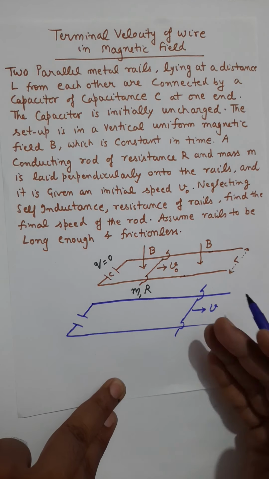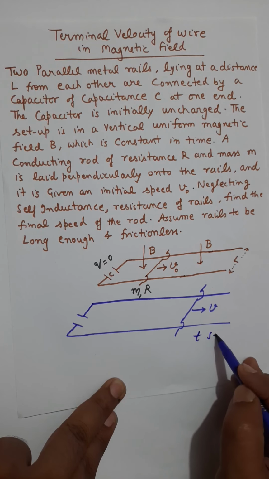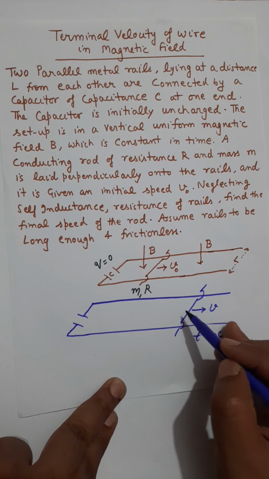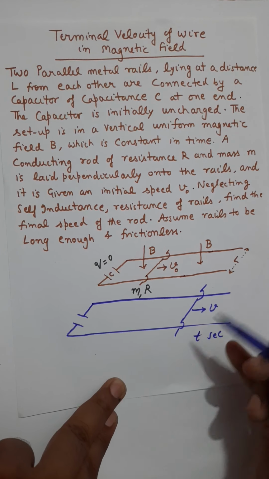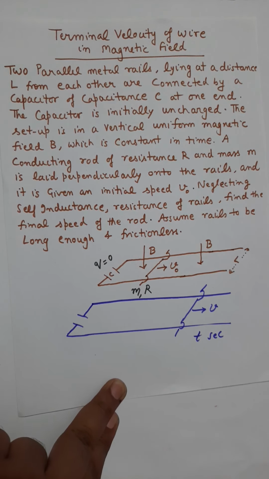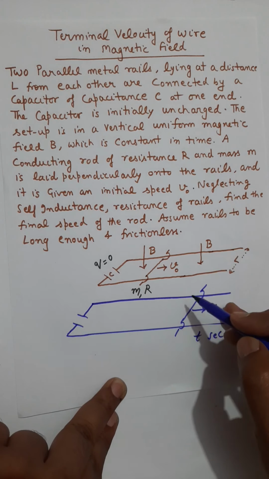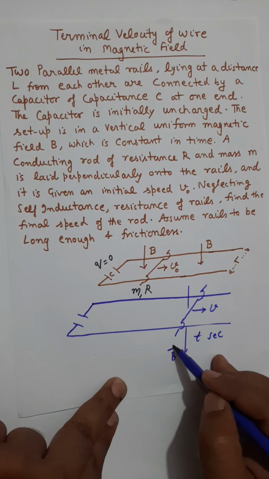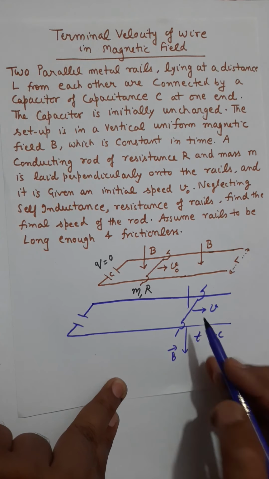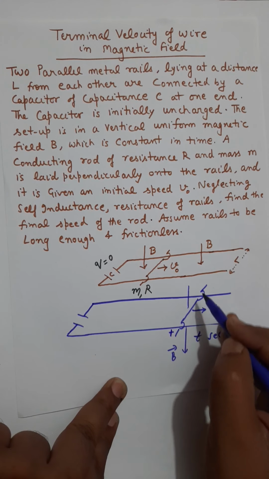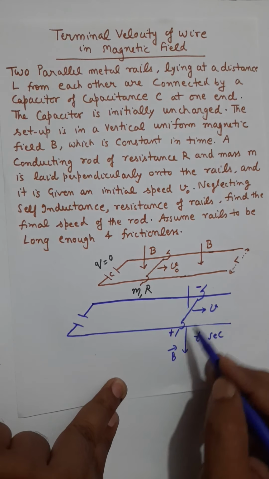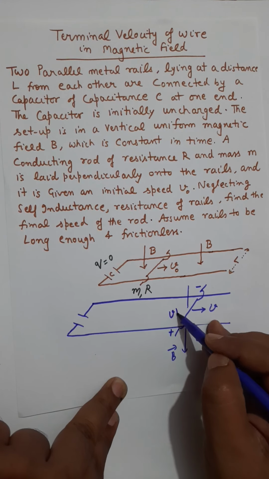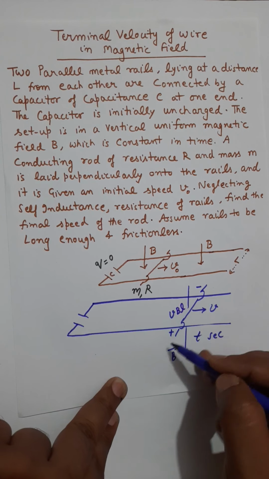When the slider has v speed, it has an EMF which is VBL. The direction and polarity of EMF can be obtained. If this is V and magnetic field is in the downward direction, you can confirm that this end is going to be a positive polarity and this end a negative polarity because of this induced EMF, which is written as VBL in this particular example.